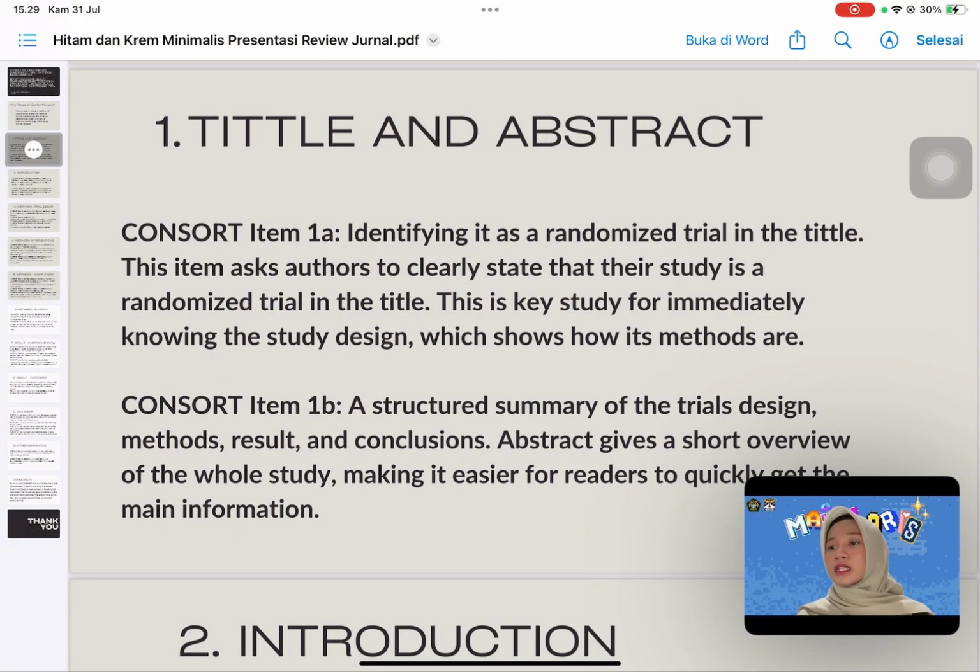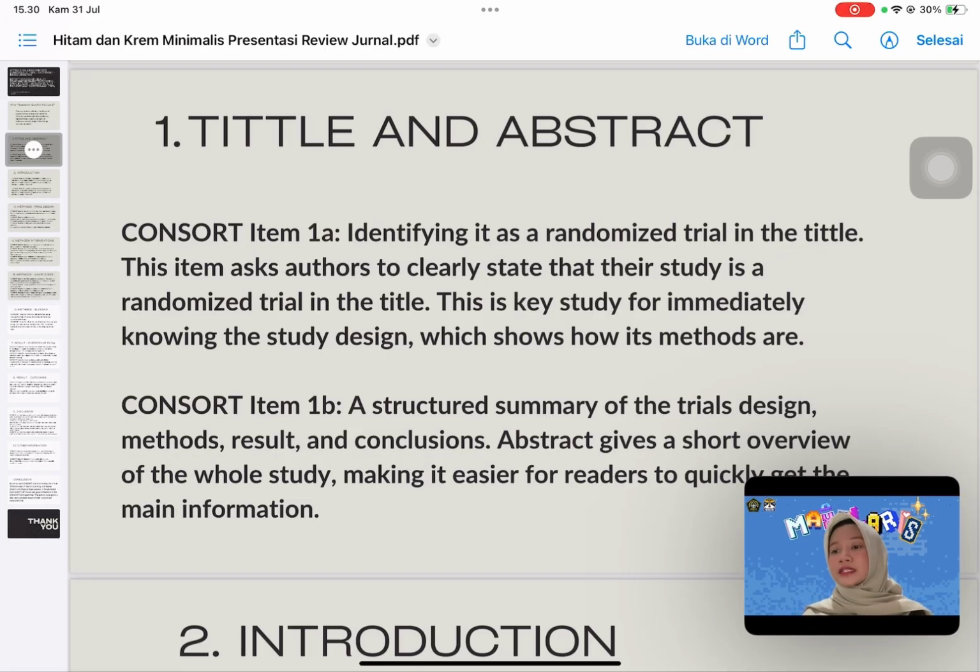Number 1, title and abstract. CONSORT item 1A: identifying it as a randomized trial in the title. This item asks authors to clearly state that their study is a randomized trial in the title.